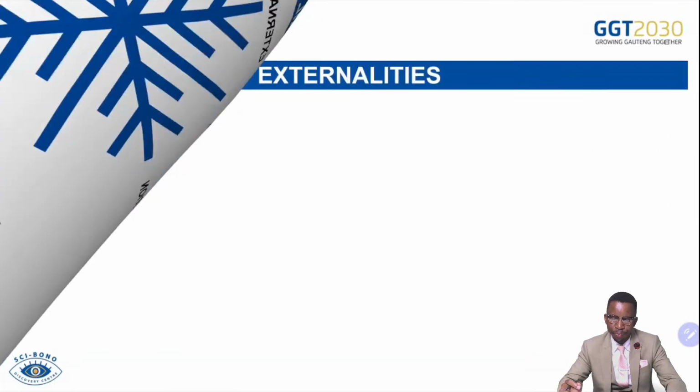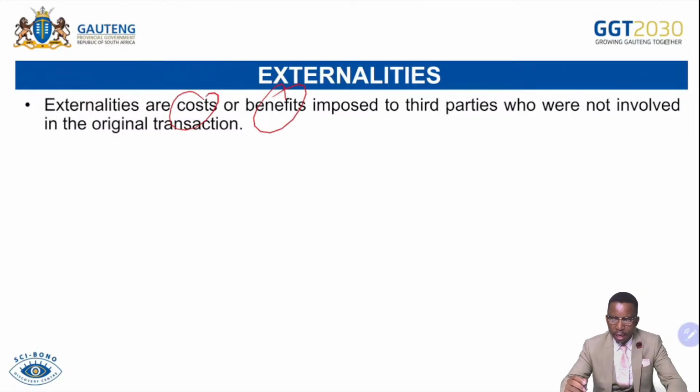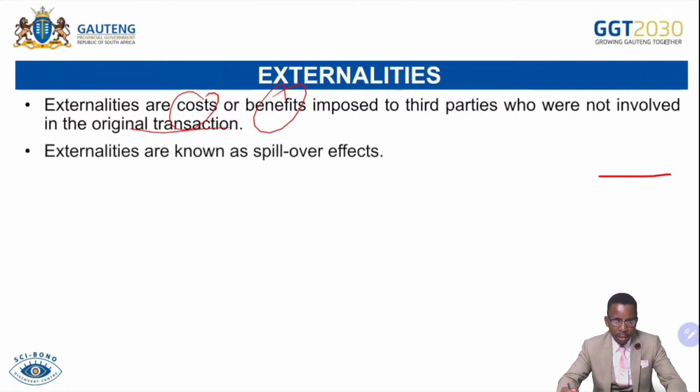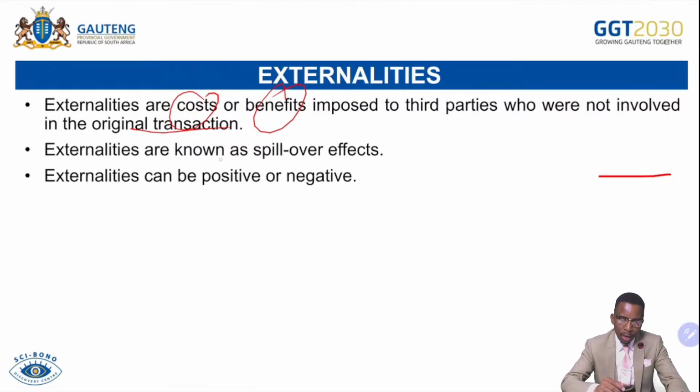Let's go straight to externalities. These are costs or benefits that are imposed on third parties who were not involved in the original transaction. Externalities are known as spillover effects because they are transferred from one party to another. Externalities can be positive or negative, so we'll be discussing them in two ways: negative externalities as well as positive externalities.